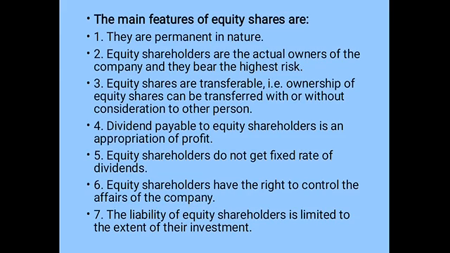Dividend payable to equity shareholders is an appropriation of the profit, that is, out of the profit the company has earned, that part is paid to the shareholders, but at what rate is not fixed. Whenever there is a good profit, good returns will be given in the form of dividend.